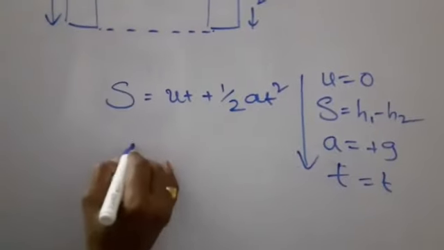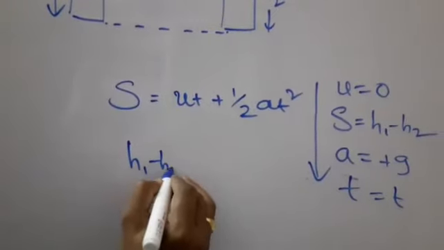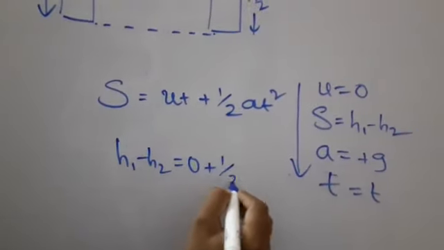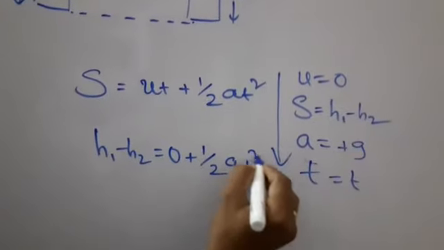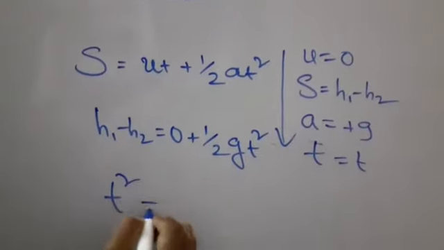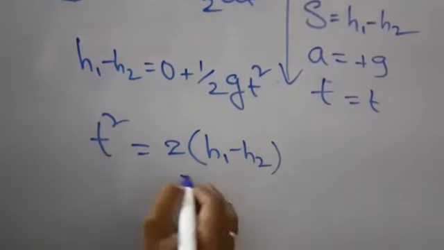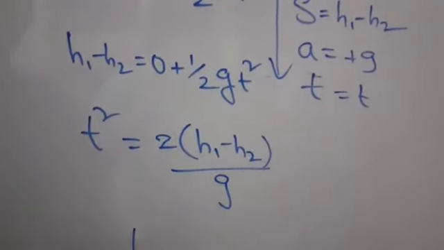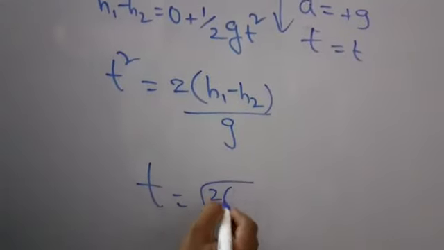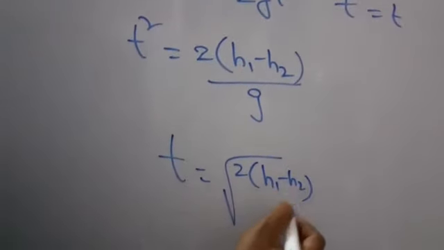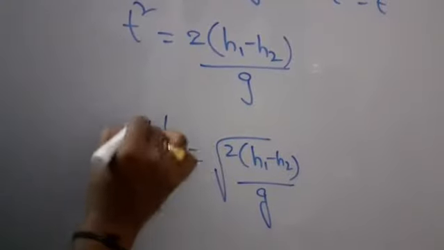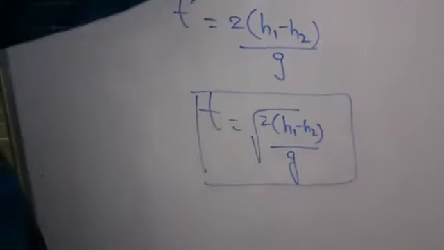Then h1 - h2 = 0 + ½gt². Therefore t² = 2(h1 - h2)/g, and t = √(2(h1 - h2)/g).